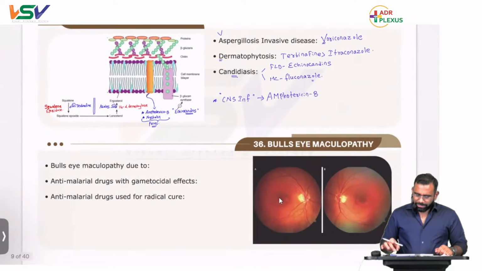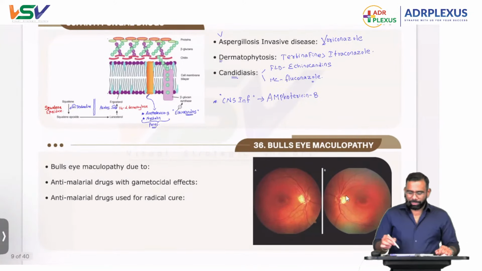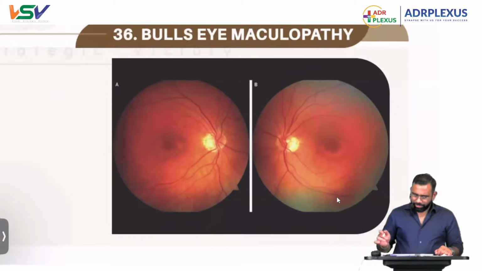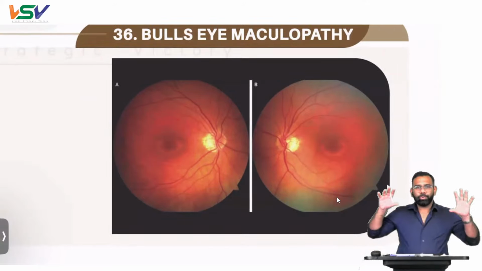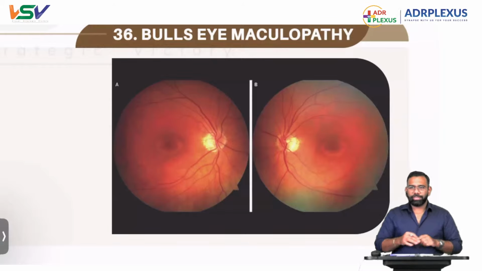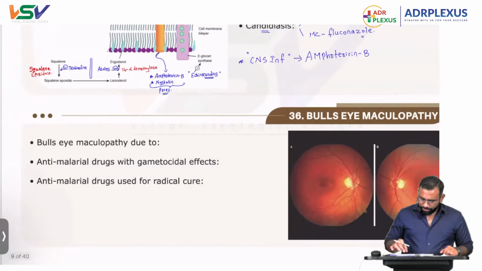Now let's come to the next one, bull's eye maculopathy. See, it's a very neat, clear one. It's like a bull's eye, a bull with two eyes watching you. Hydroxychloroquine, fantastic. Hydroxychloroquine.